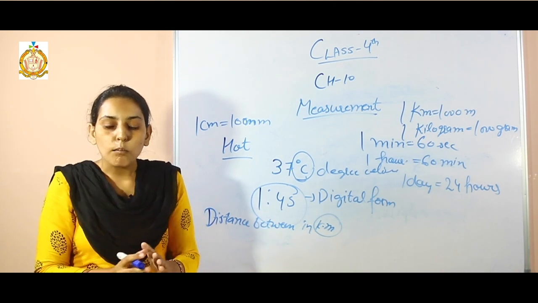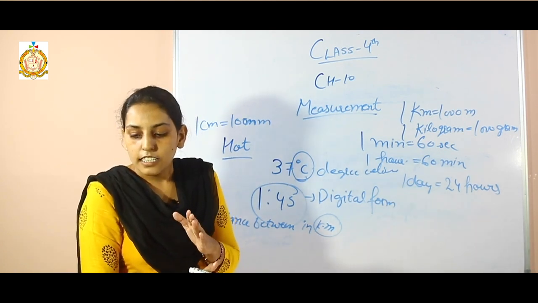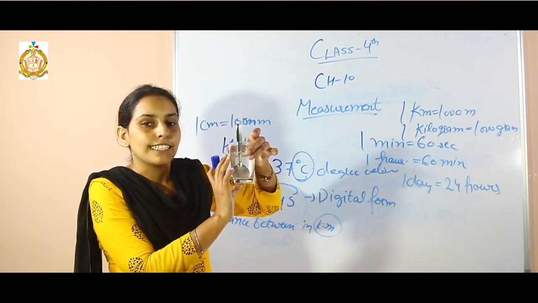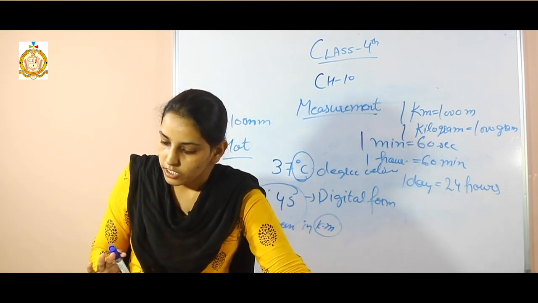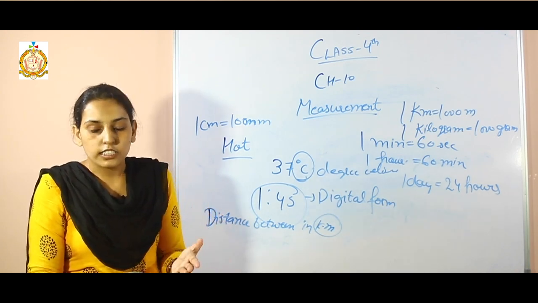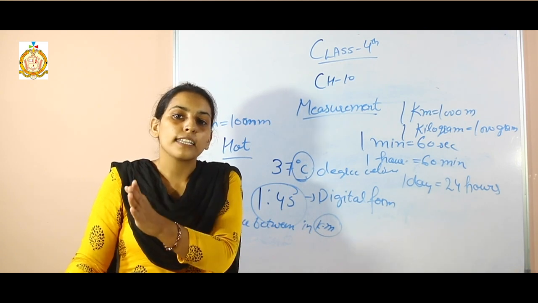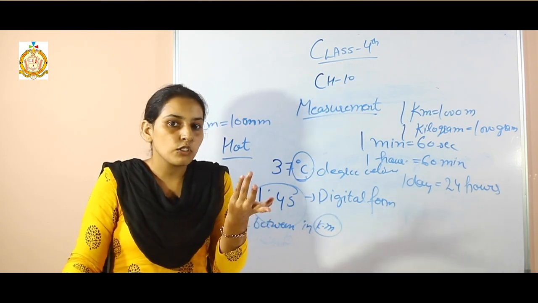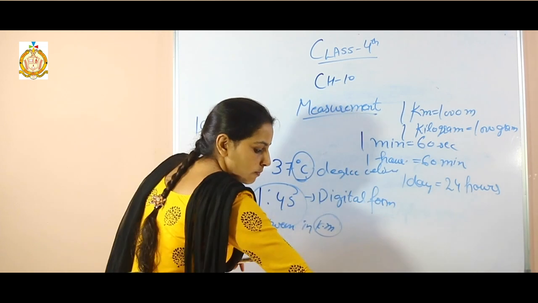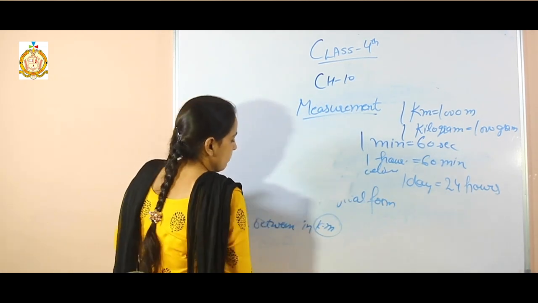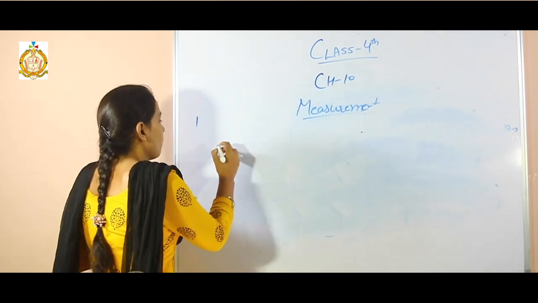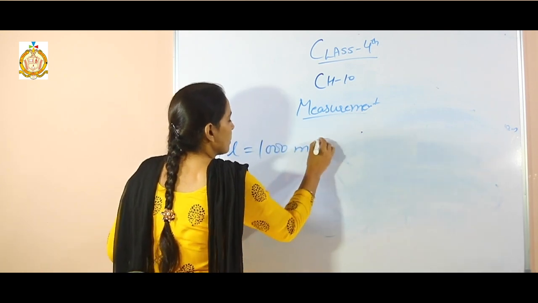How much is it? The amount of liquid that a container can hold is called its capacity. For example, how much water this glass contains is called the capacity of the glass. Liquids are measured in liters. We can buy many liquids by liters. For example, if your mother tells you to buy some milk, how can you buy it? You can buy it in kilograms or grams? No, you can buy it in liters or half liters. 1 liter is equal to 1000 milliliters.